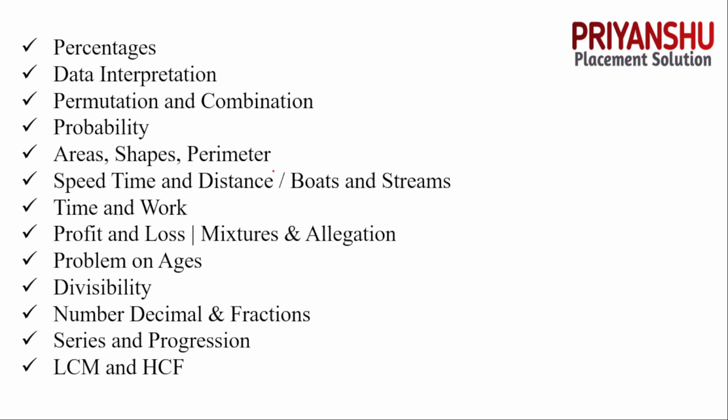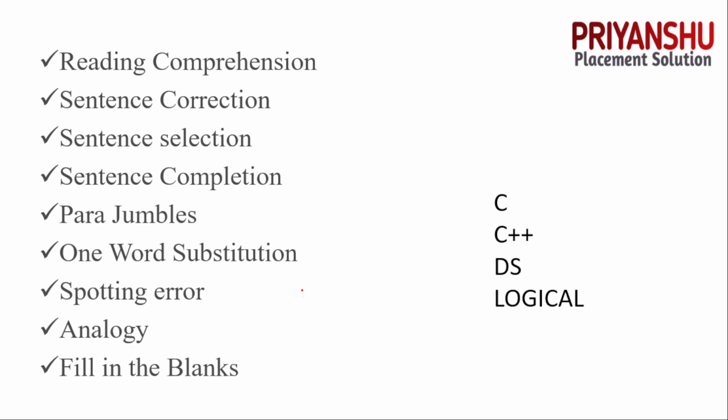So these are some topics related to aptitude that are a little bit important. Permutation and combination, and data interpretation is very important. Percentage concepts are there. Time and distance is also a little bit important. Age also. Basically all aptitude and listening topics are important, but these are the very important ones.